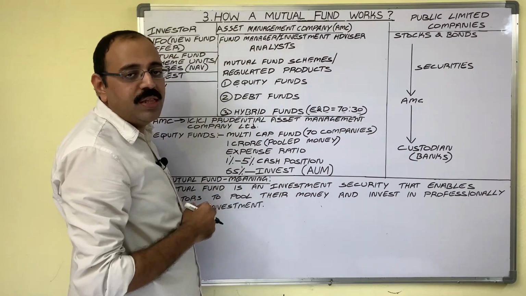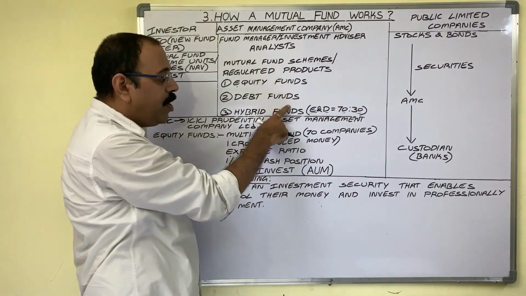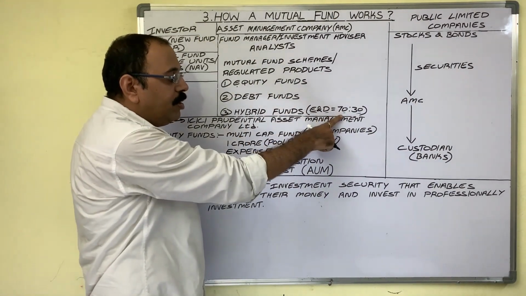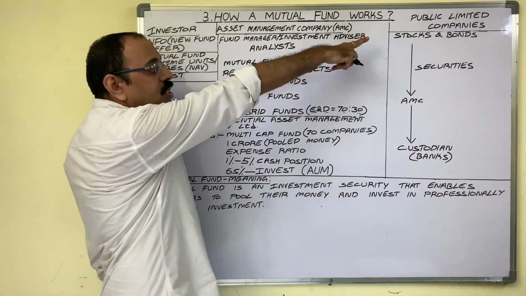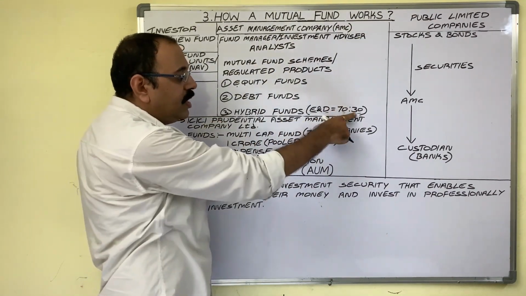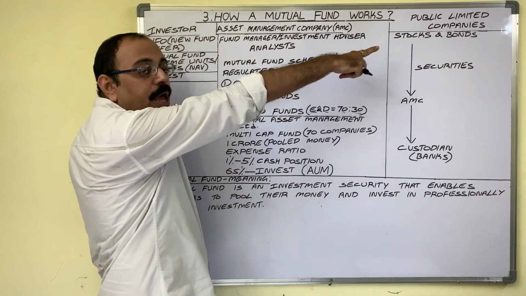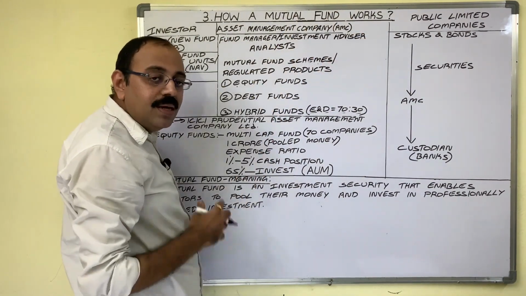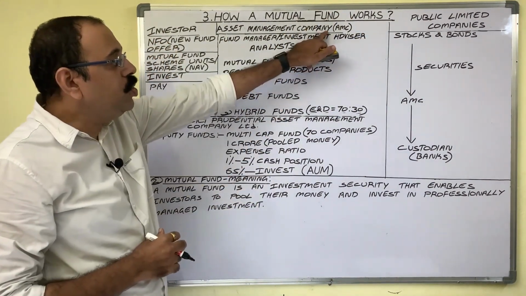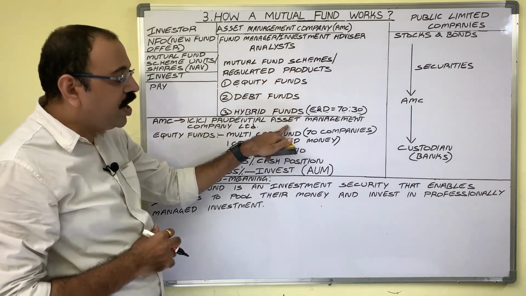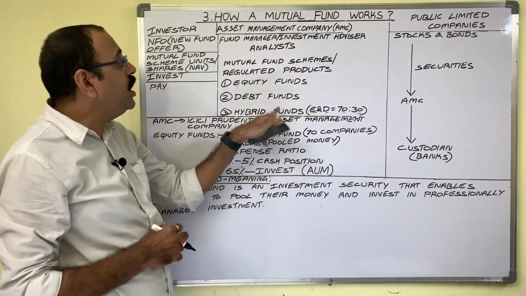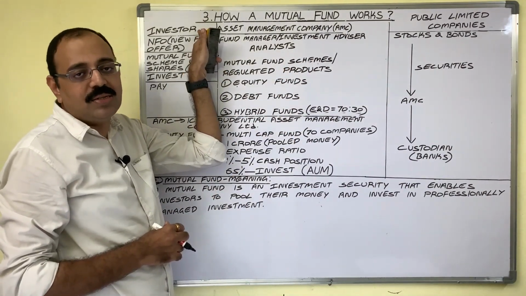It gives a meaning that in investor's amount, 70% will be used to purchase stocks and 30% will be used to buy debt instruments. Thus, AMC issues different mutual fund schemes according to the requirements of investors.